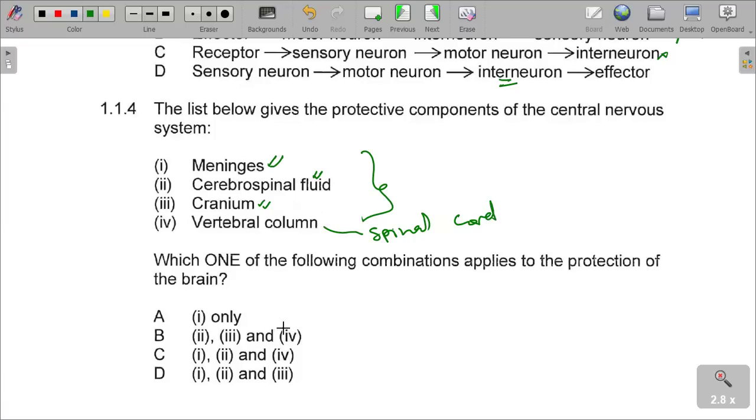So our correct answer should be where we have got 1, 2, and 3, which is letter D. D is the correct answer in terms of the protection of the central nervous system, specifically the brain. Brains are protected by the meninges, the cerebrospinal fluid, the cranium. Basically, those are for brain protection.